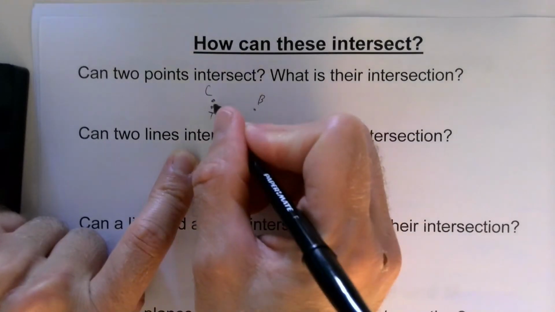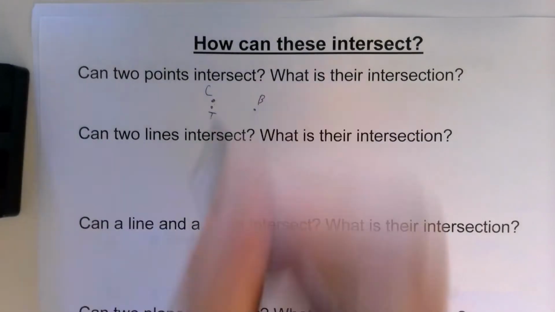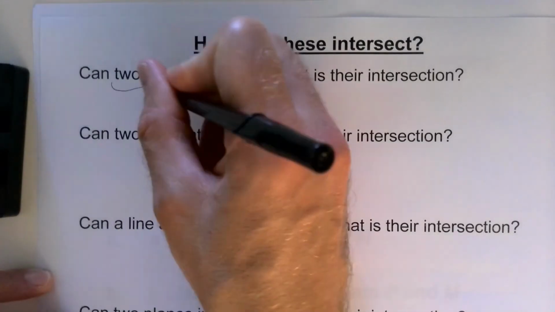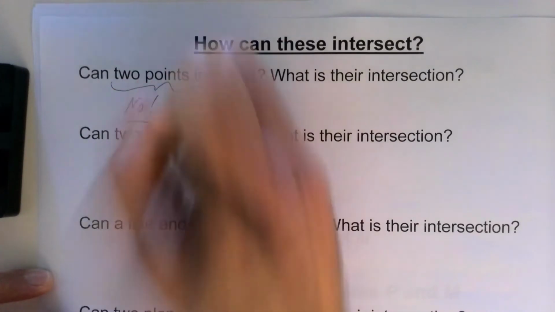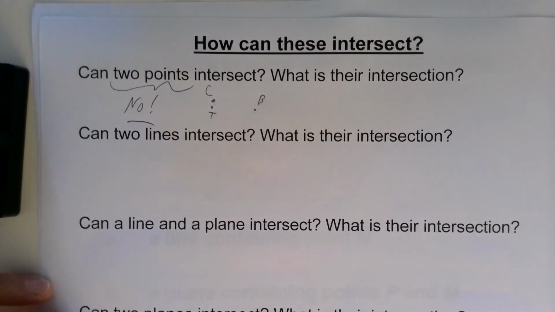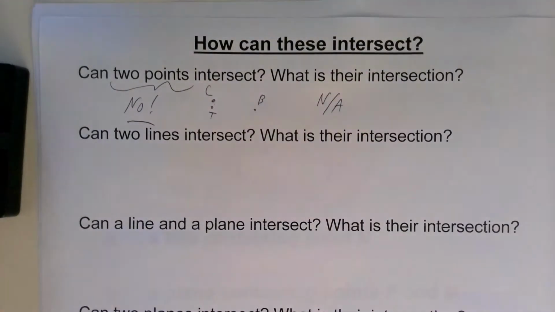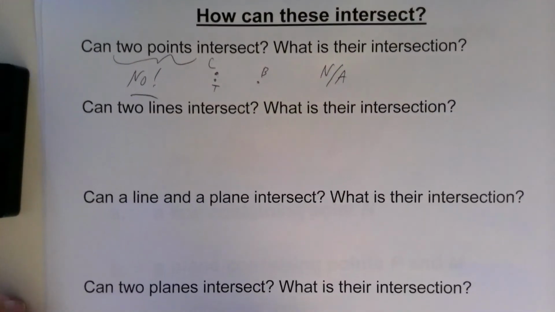And I could pick a point closer and closer and closer, but each point is its own specific location. Well, what that means is since they're not moving, you can't have one point intersecting another. That would mean that they are the same point. So each point is unique. So this means that for this question, we'll say no. No way. They cannot intersect. What is their intersection? Not applicable. There is none.